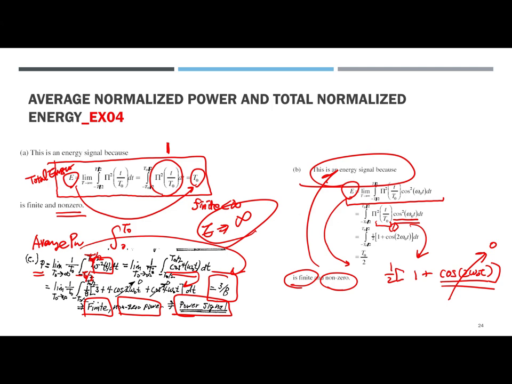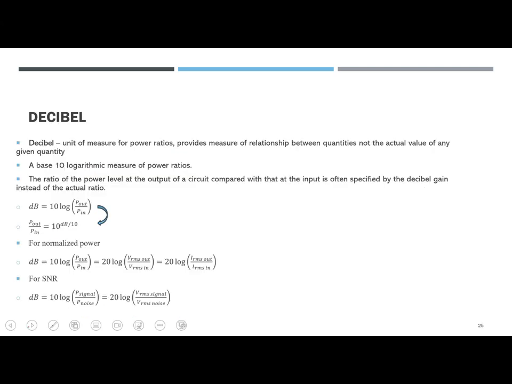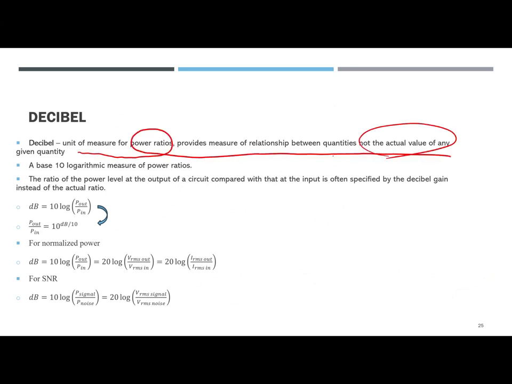Just try it yourself. All right, that was the decibel, dB. This is also very important for future communication systems to measure signals. The dB is a measure of the power ratio, providing the relationship between quantities, not actual values, and usually based on 10, or sometimes 2.